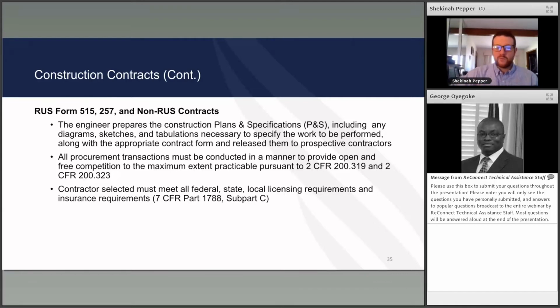We have had a number of people that also include an RFP type document that covers all of this and has all of that included, and that's acceptable. All procurement transactions must be conducted in a manner to provide open and free competition to the maximum extent possible per 2 CFR 200. Contractors selected must meet all federal, state, and licensing requirements.